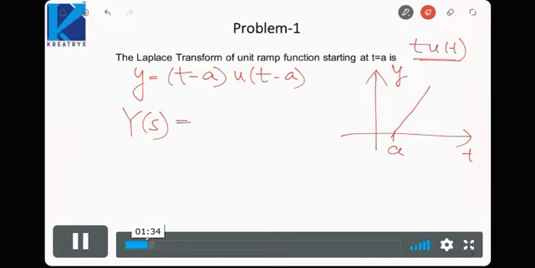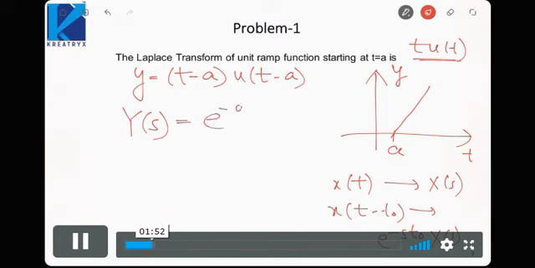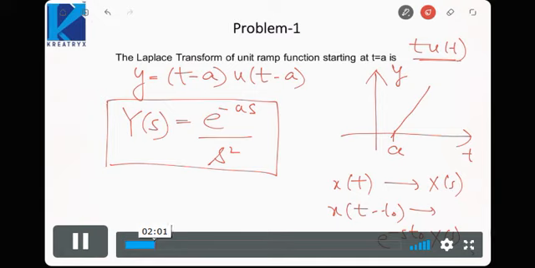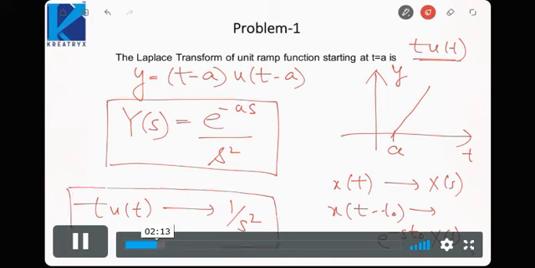It is shifted in time by an amount a, and because of time shifting, if x(t) has a Laplace transform X(s), x(t minus t0) has e raised to power minus s t0 into X(s). So this will be equal to e raised to power minus as upon s square, because t u(t) has 1 by s square. So this will be the Laplace transform of a unit ramp function starting at t equal to a, because t u(t) has a Laplace transform of 1 by s square. So that is why you need to remember common Laplace transforms and their properties.